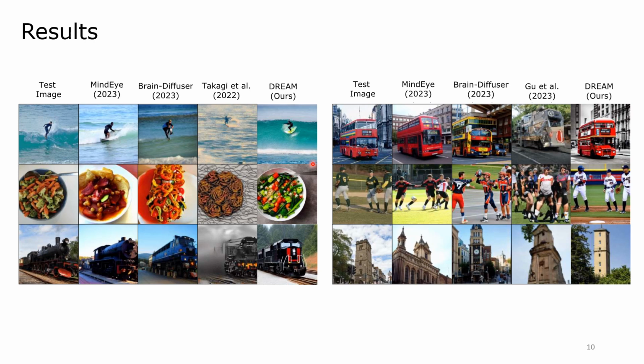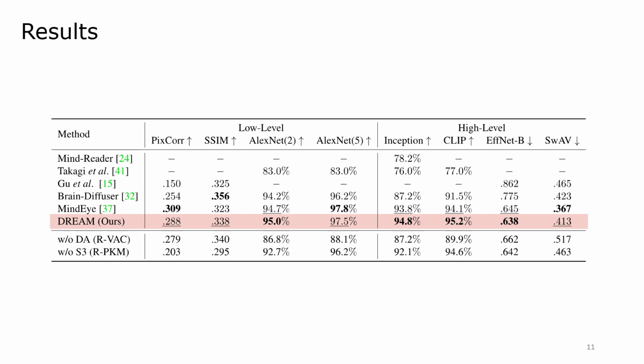For example, note how the reconstruction of the dish image is more accurate with DREAM and the only one that preserved the spoon. On the right, DREAM's reconstruction of the baseball field is the only one to accurately show only 3 players. Same performance boost is observed quantitatively, showing DREAM performs better on high-level metrics and on par or better with low-level ones. In the bottom 2 rows, we note that each of our components contributes to the best performance.